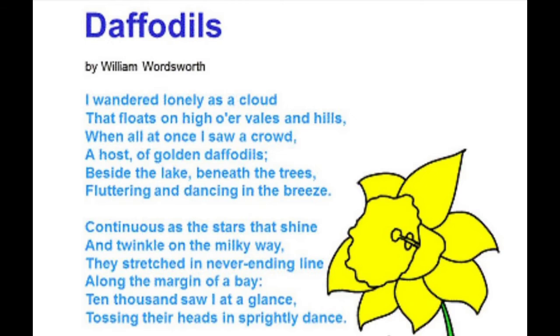They were stretching far and wide. And where were they stretching? Along the margins of a bay. Bay refers to a water body, generally the sea. So there was probably the seashore nearby, and these daffodils were blooming all along the shore of this bay.